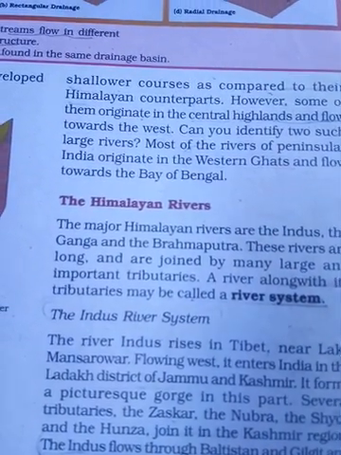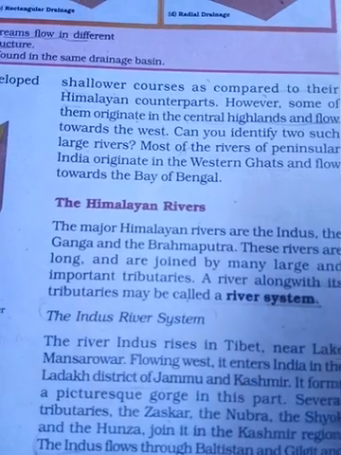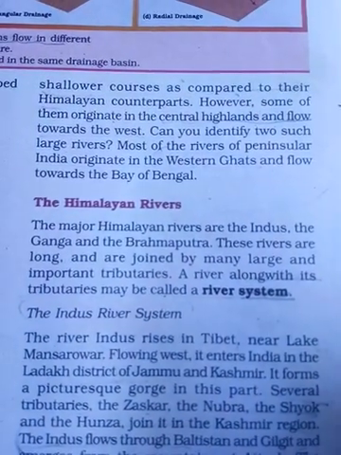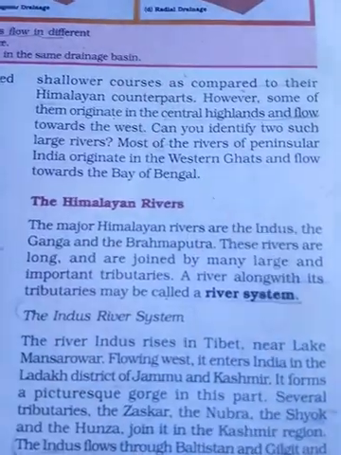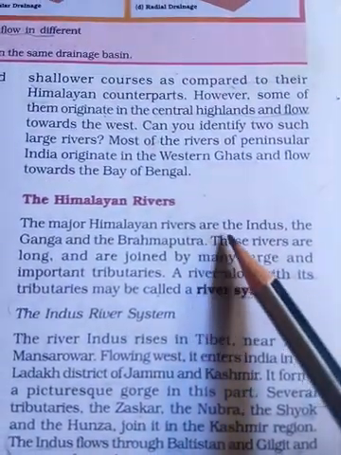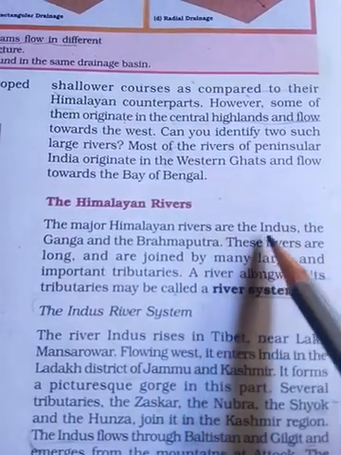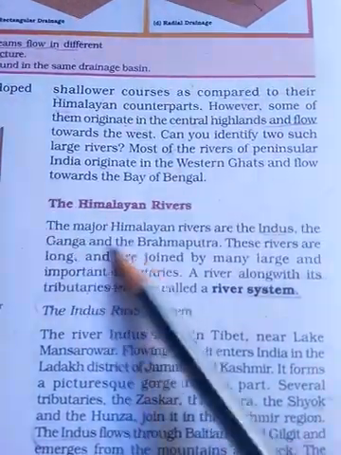There are two river systems. The first one is the Himalayan river system, and the second one is the Peninsular rivers. Now let us discuss the Himalayan river system. The major Himalayan rivers are the Indus, Ganga, and Brahmaputra.